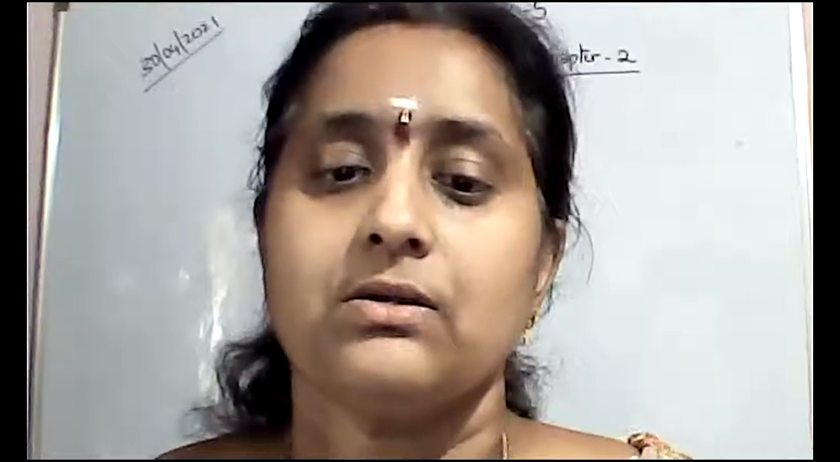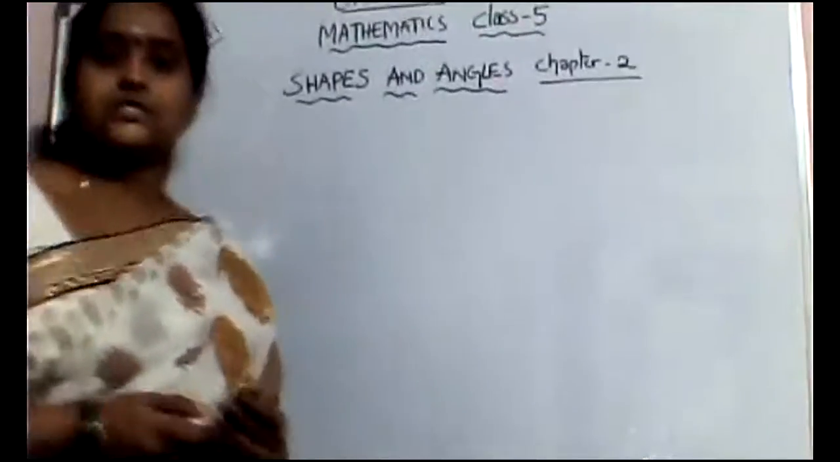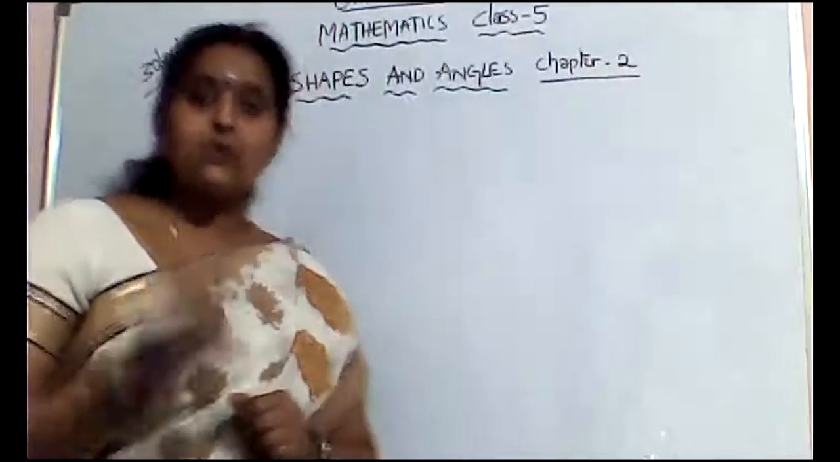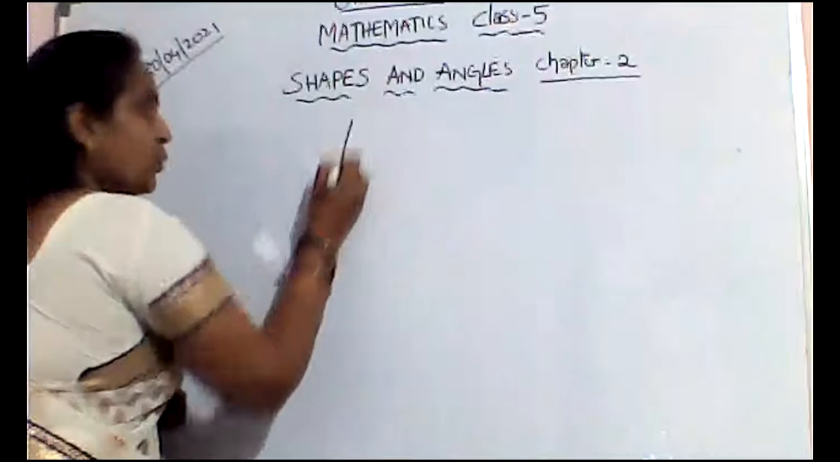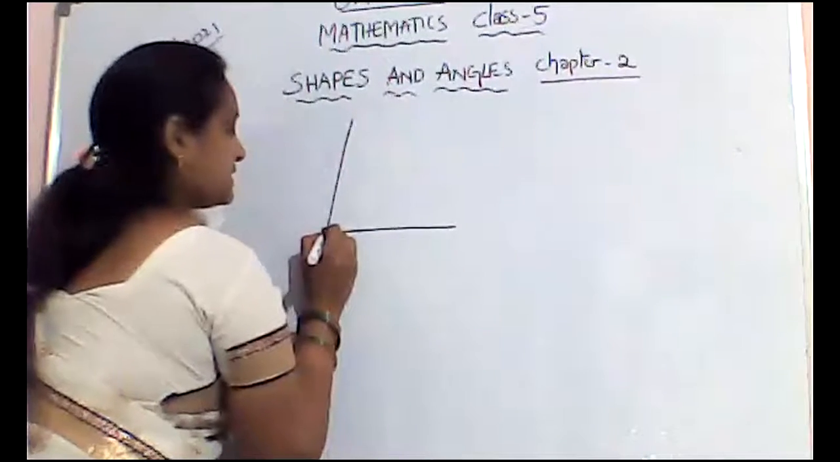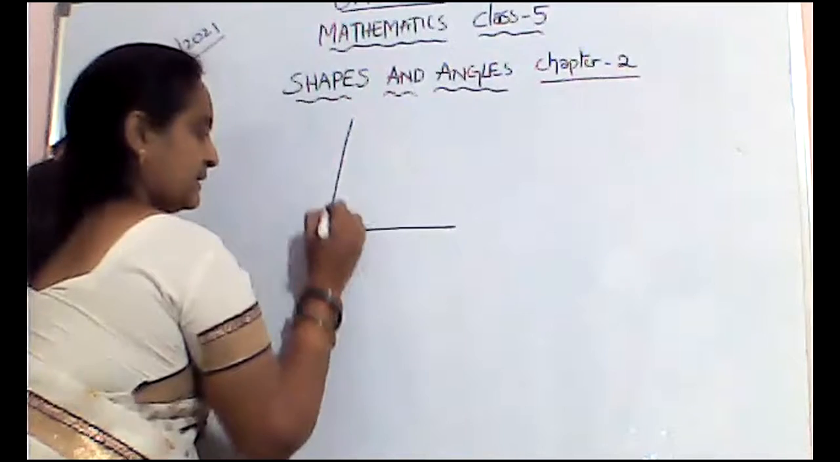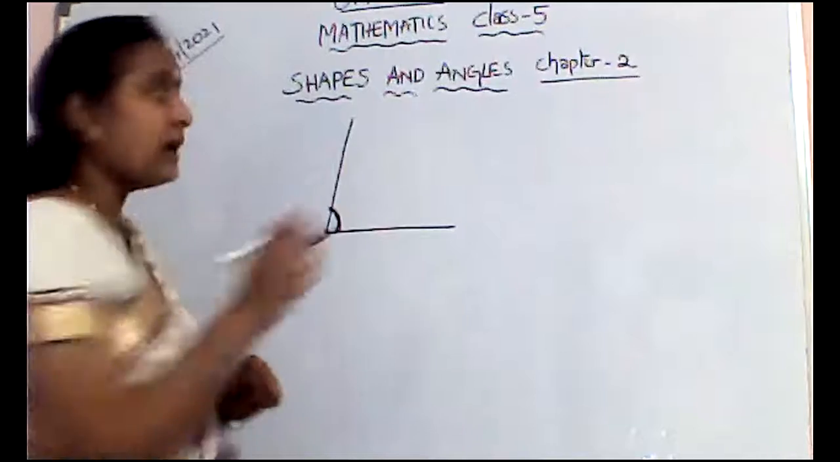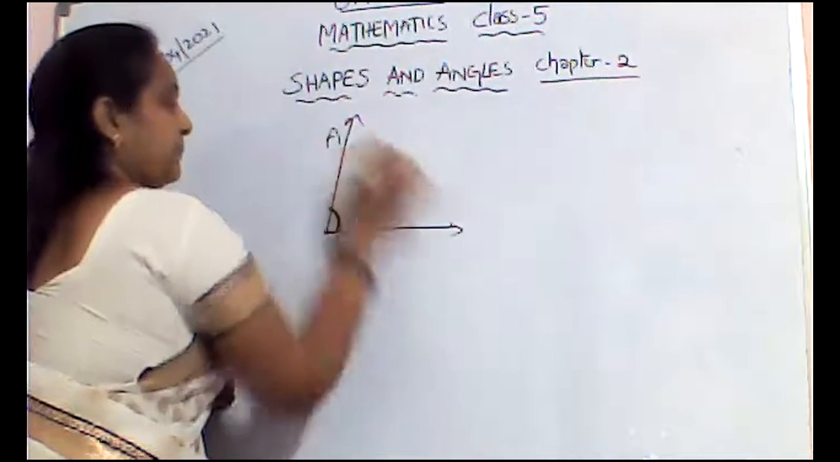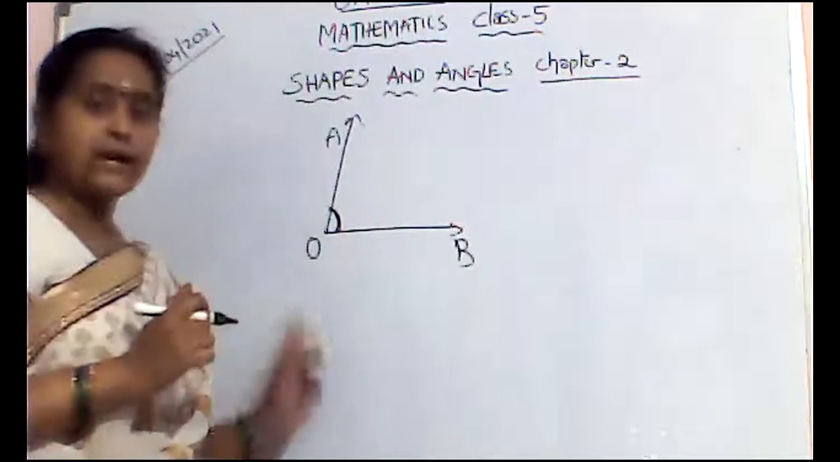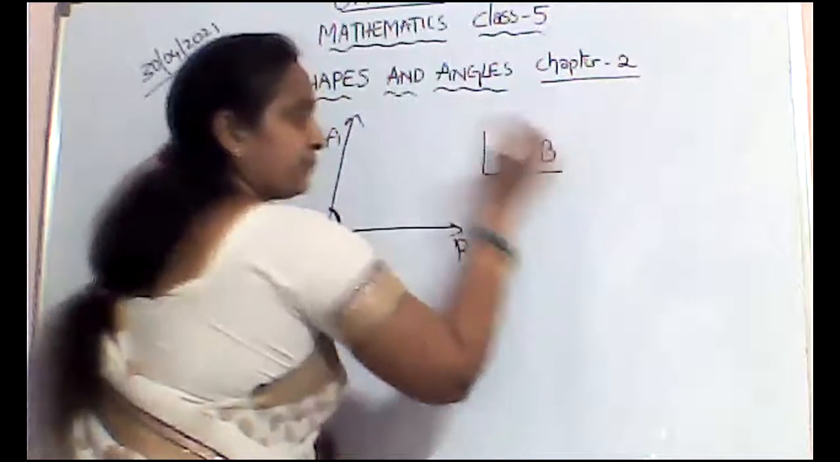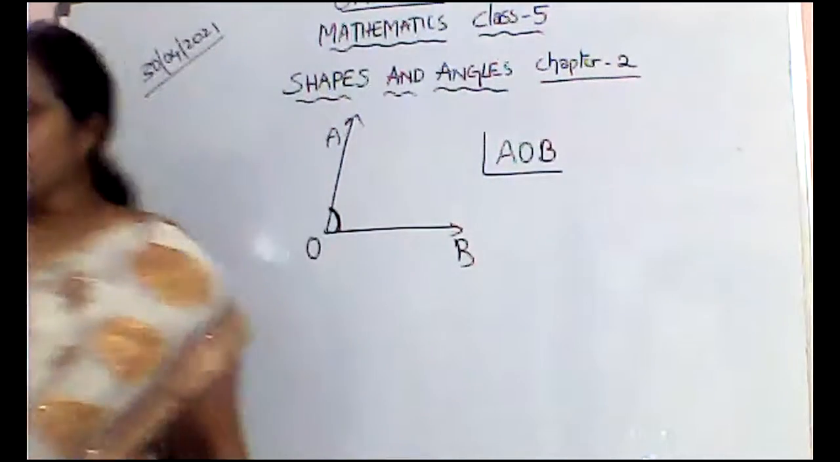Okay. Now let us see about angles. Just now we completed shapes. Now let us revise the angles. What is an angle? When two rays meet at one point, this point is said to be the vertex, and here they form an angle. So how will you write the angle? A, O, B. Angle AOB we will write.